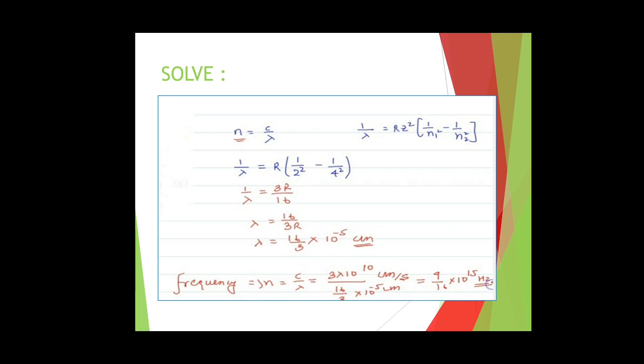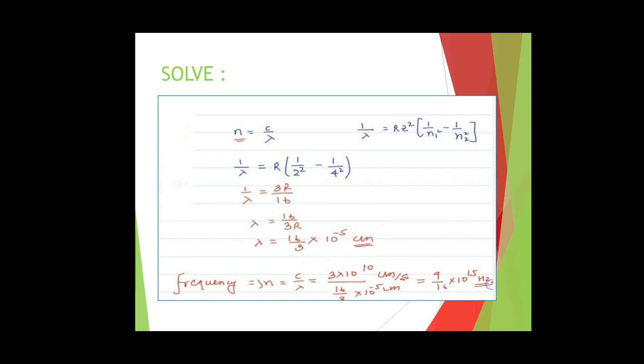So we have the formula 1 upon lambda equals R Z square (1 upon n1 square minus 1 upon n2 square). For hydrogen the formula becomes 1 upon lambda equals R (1 upon n1 square minus 1 upon n2 square). Here n1 equals 2, so when we fill in the values, 1 upon lambda equals R (1 upon 2 square minus 1 upon 4 square).